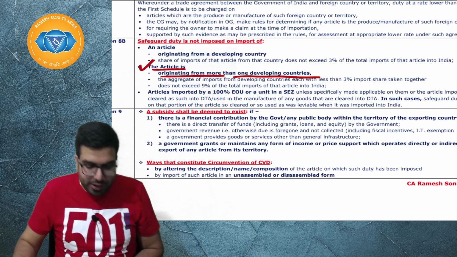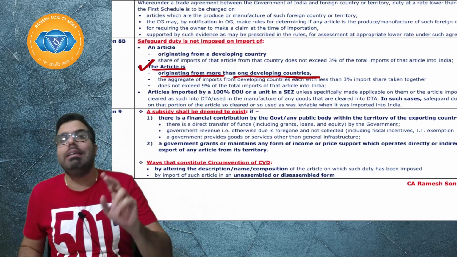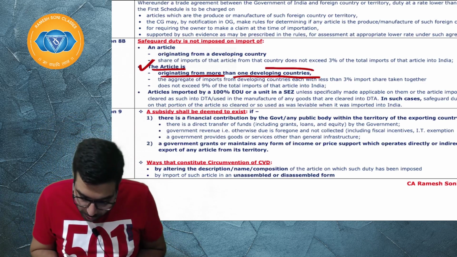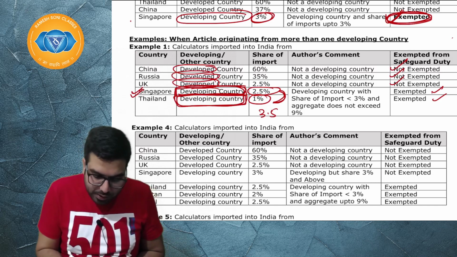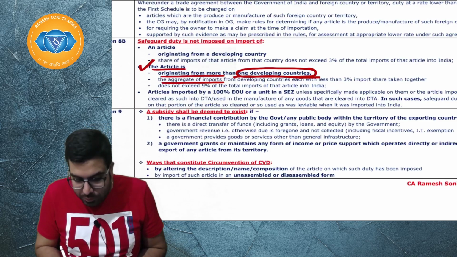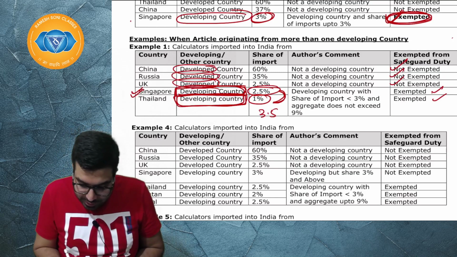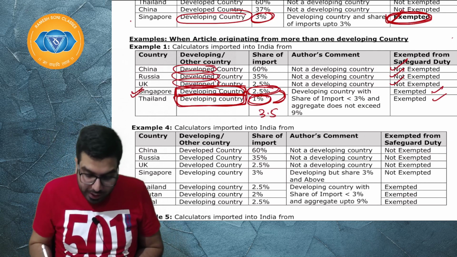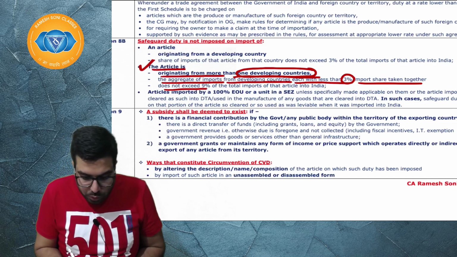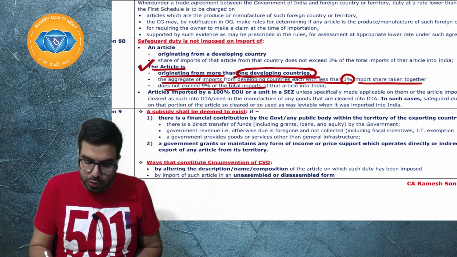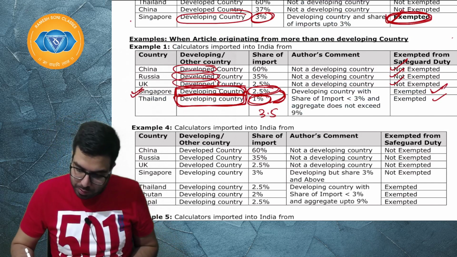We'll apply the second proviso, which is given over there in 8b. The article is originating from more than one developing country. Yes, sir. In the example, it is coming from more than one developing country. And the aggregate of the import from developing countries, each with less than 3%, taken together does not exceed 9% of the total import. What is the total? 3.5%. And if it is 3.5%, then both will be exempted.